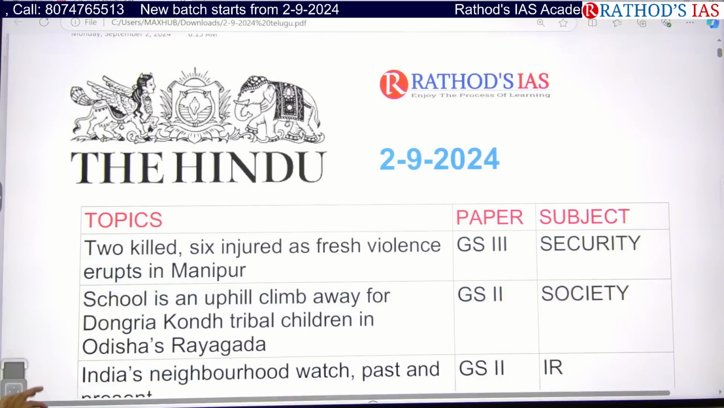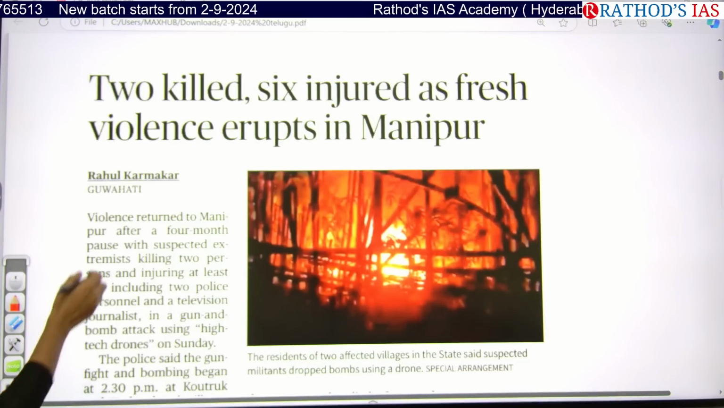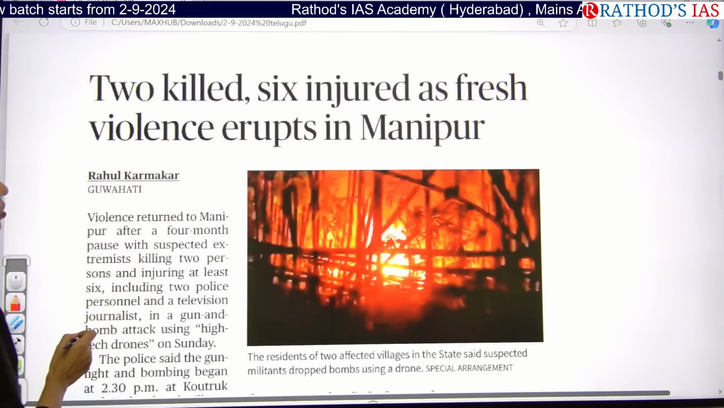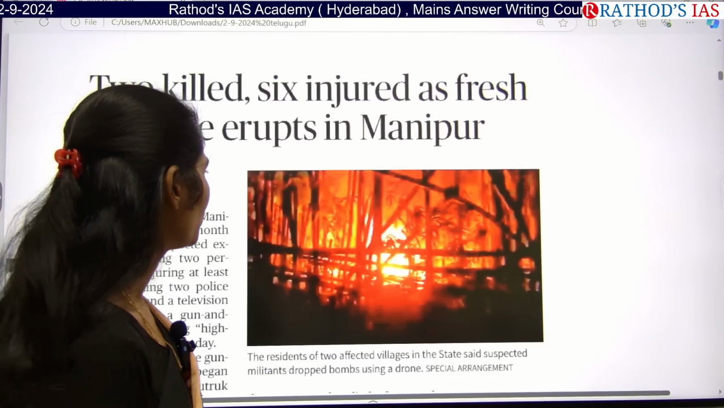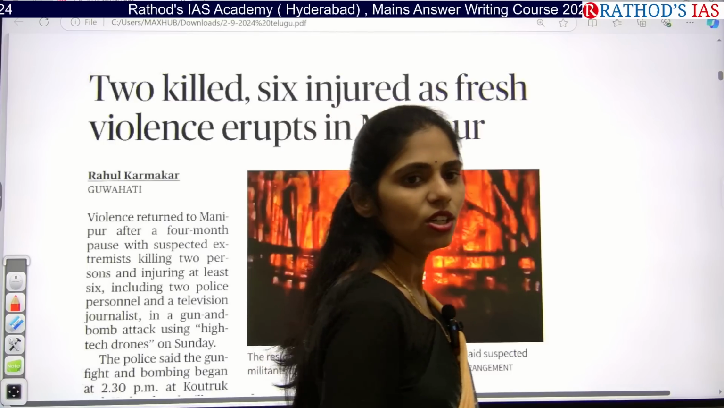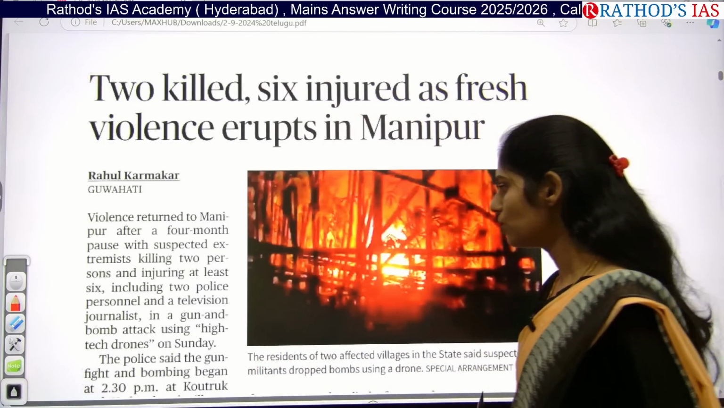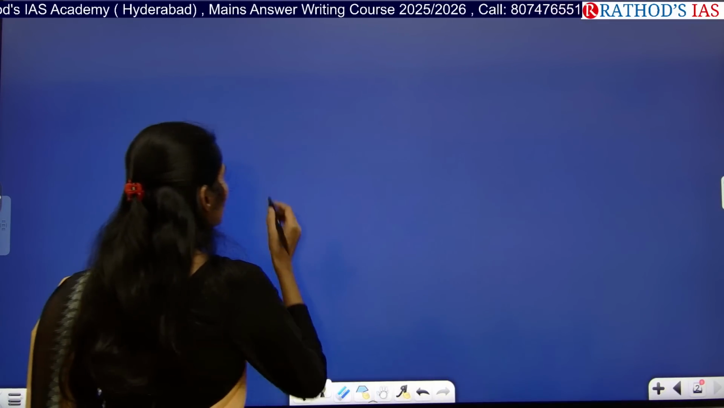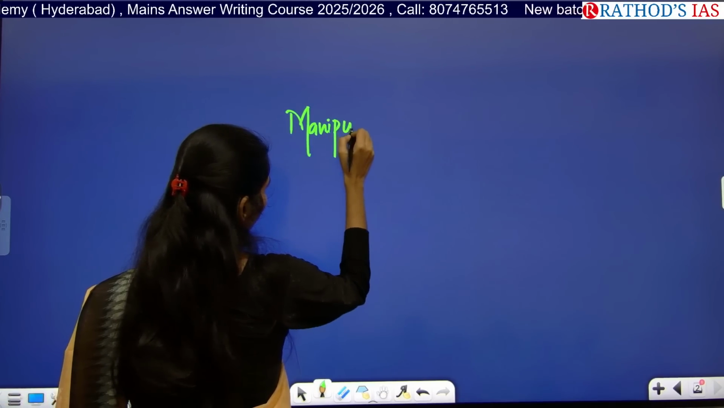Now let us see the first article. See the title, guys. Two killed, 6 injured as fresh violence erupts in Manipur. So again, violence erupted in Manipur. It is not a new issue. What was the reason behind this Manipur violence? Exactly where can you place this in your syllabus? This article is talking about Manipur violence.